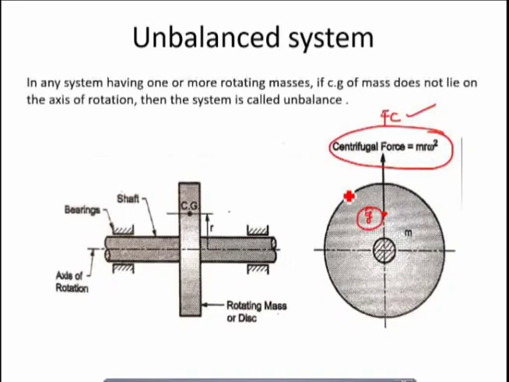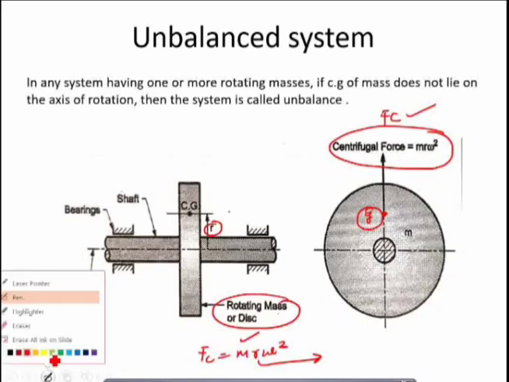Now this dynamic force or centrifugal force, which arises due to this unbalanced condition, is given by Fc equal to m into r into omega square, where m is the mass of the rotating disk. What is r? It is the distance of the CG from the axis of rotation, in meters, and omega is the angular speed of rotation in radians per second. This dynamic force Fc acts in the radially outward direction. I hope you have understood this unbalanced system.